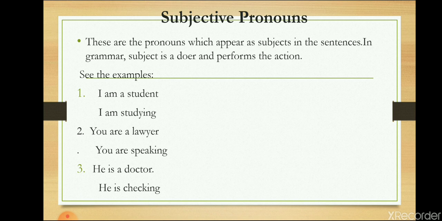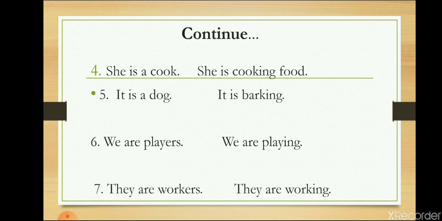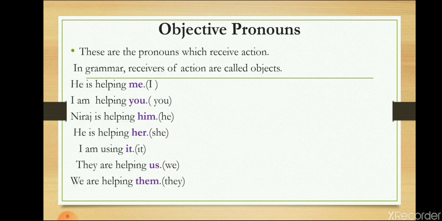See the sentences. I am a student. I am studying. These are the subjective pronouns where you will find that these pronouns are either performing the action or a specific information is given about the subject itself. You are a lawyer, you are speaking. He is a doctor, he is checking. She is a cook, she is cooking food. It is a dog, it is barking. We are players, we are playing. They are workers, they are working.